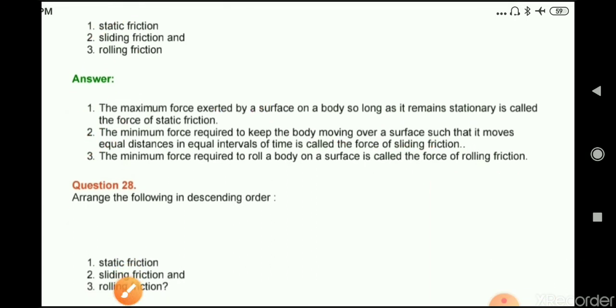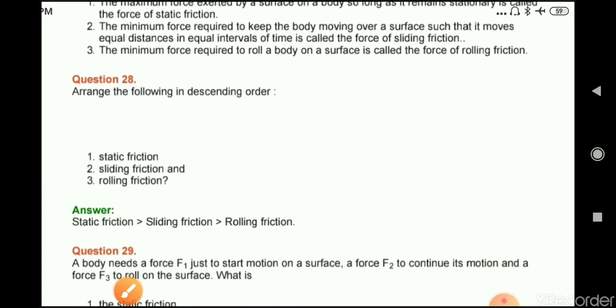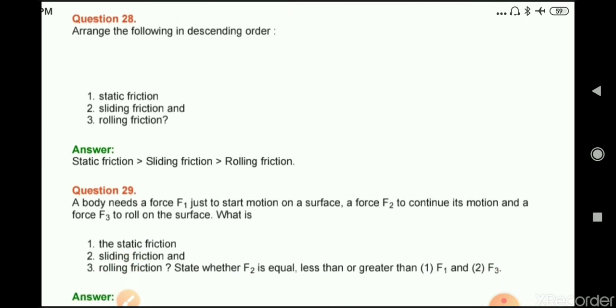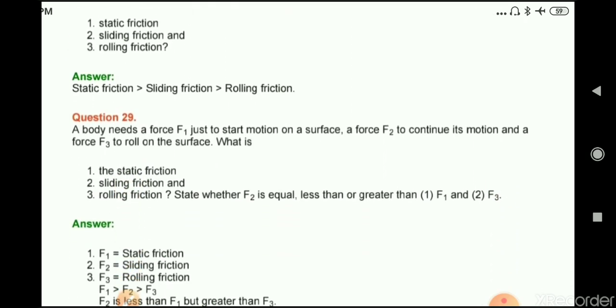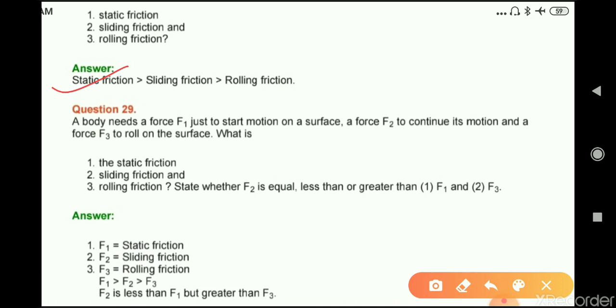Now question number 28. Arrange the following in descending order: static friction, sliding friction and rolling friction. So the order is static friction is greater than sliding friction and sliding friction is greater than rolling friction.